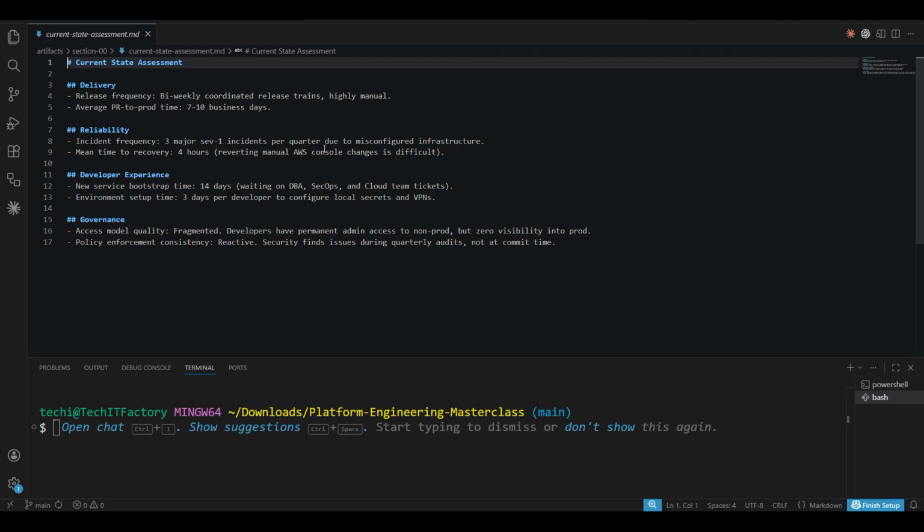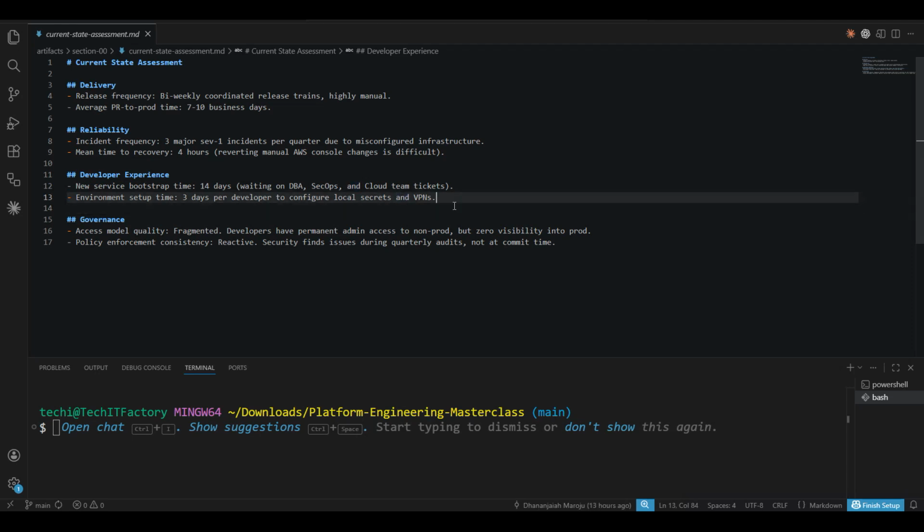And if you see the bootstrapping a service, nothing but if you want to bootstrap a new service, we are saying that it will take 14 days. It might be because of a lot of tickets that we raise in your incident management. On your incident manager, it might be ServiceNow, Remedy, Jira, whatever it might be. So if you don't document this pain right now, you won't be able to prove the value of your platform, right?